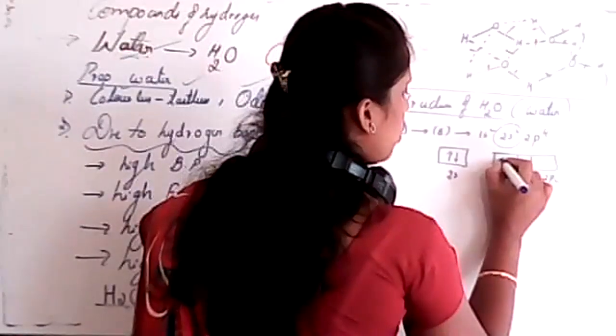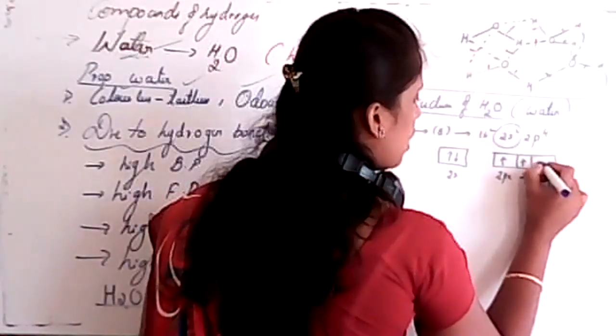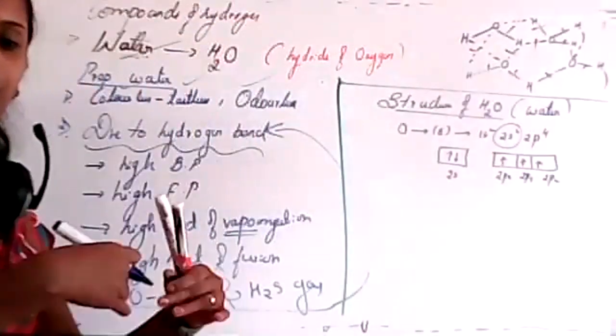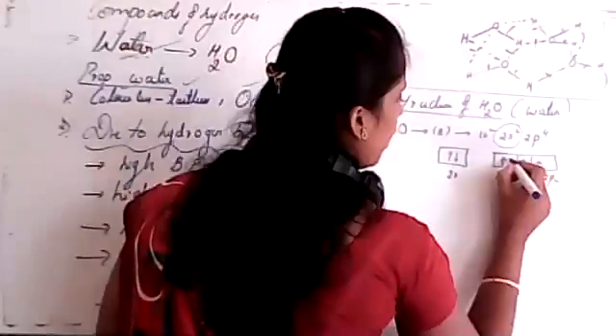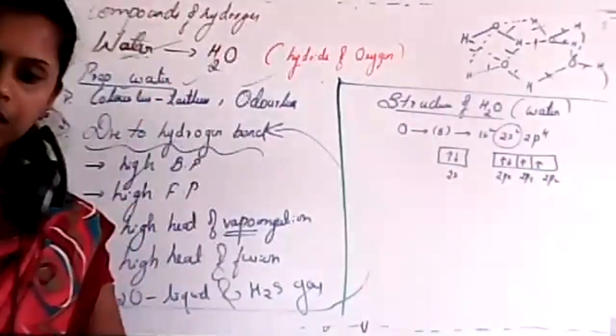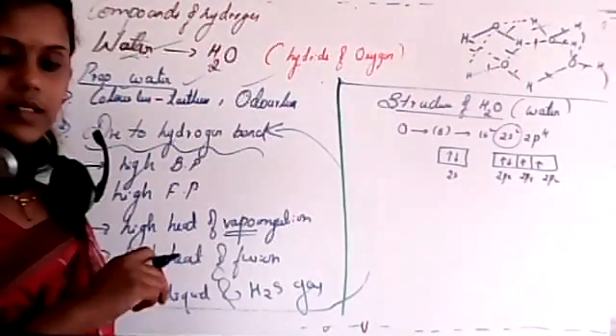According to Hund's rule, you have to fill each orbital with 1 electron first. After that, pairing will start, isn't it? So that's why it is in this way. Is it clear?